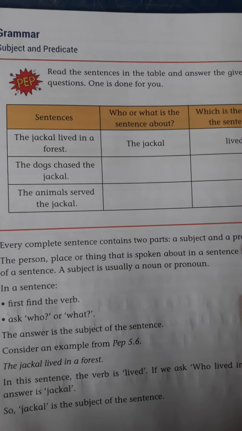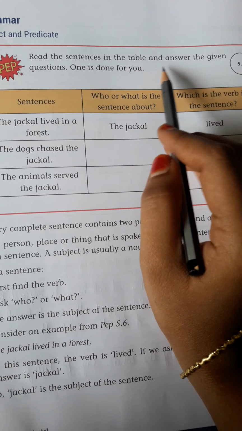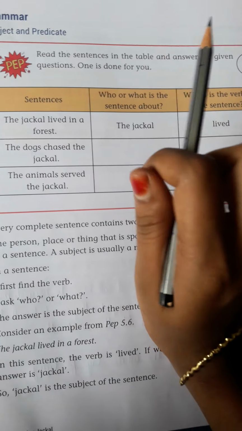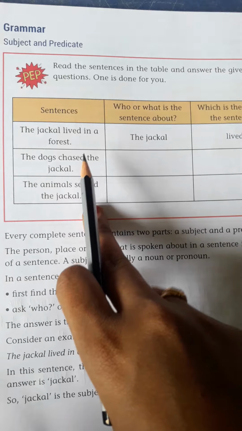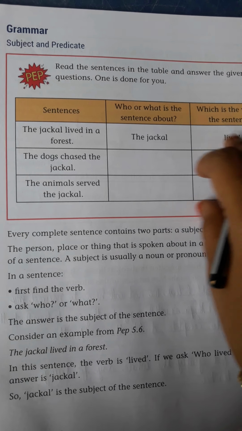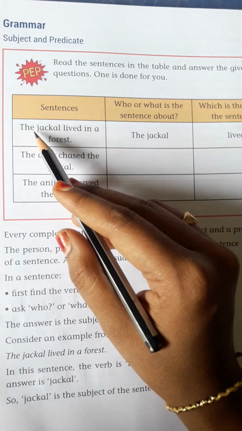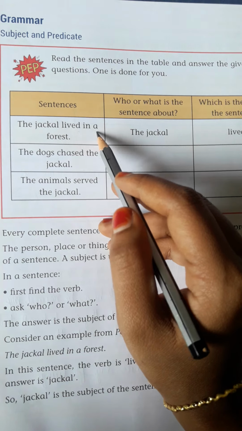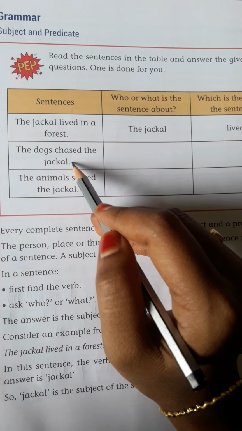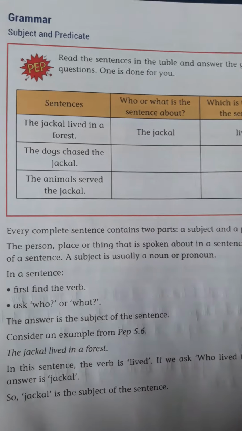Okay, let's see the first PEP activity. Read the sentences in the table and answer the given questions. One is done for you. First read these sentences, children, and we have to answer the questions given in this table. First read 3 sentences along with me. The jackal lived in a forest. The dogs chased the jackal. The animals served the jackal.